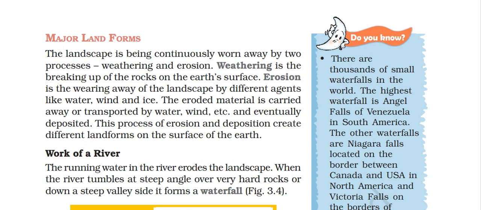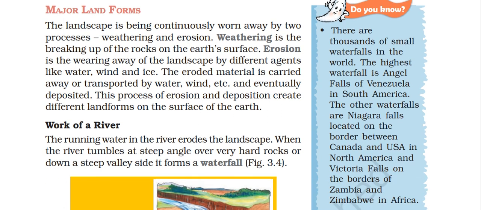Work of the running water in the river. Running water in the river erodes the landscape. When the river tumbles at a steep angle over very hard rocks or down a steep valley side, it forms